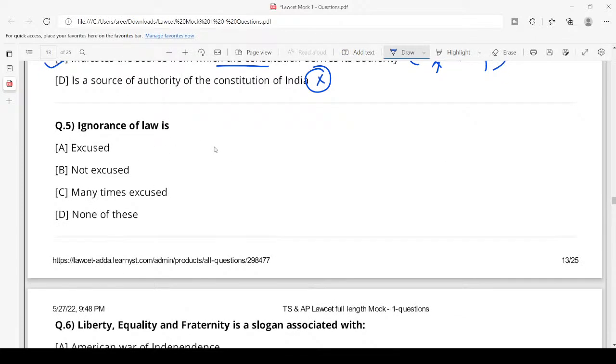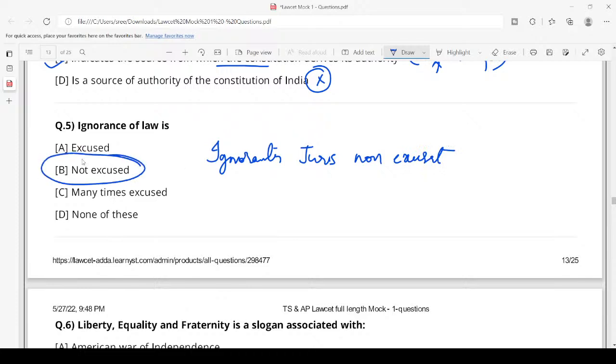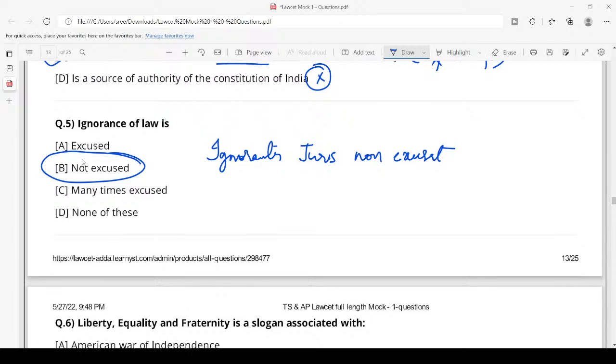Next, ignorance of law, a very important legal maxim that we have discussed. What is the legal maxim? Ignorantia juris non excusat, which means that ignorance of law is not an excuse. If you are ignoring the law, you cannot say, sir, I don't know the law. If you're not wearing a helmet on the road and the traffic police imposes a challan on you, you cannot say that you don't know there is this much fine. So ignorance of law cannot be an excuse.